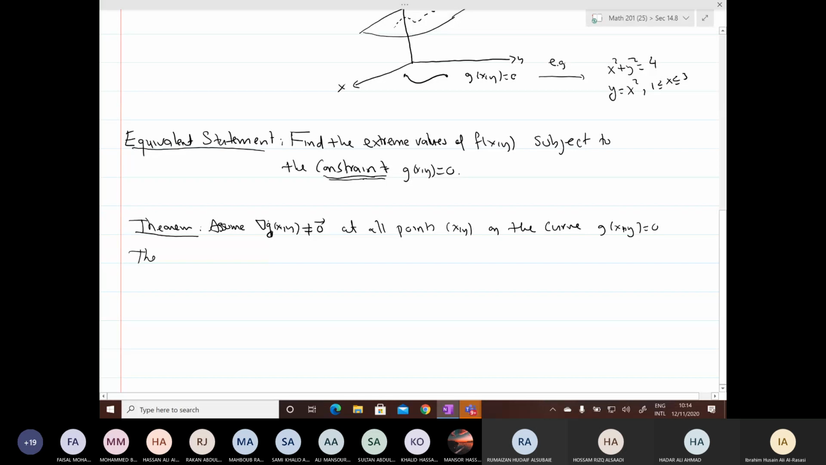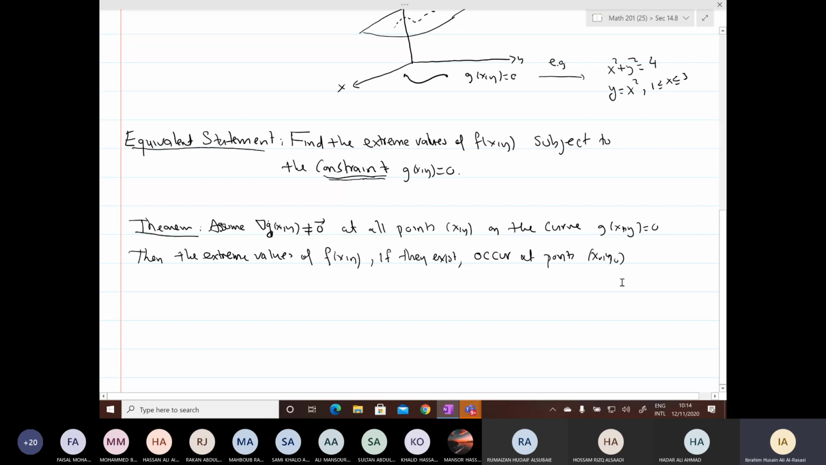Then the extreme values of f(x, y), i.e. the maximum and the minimum values, if they exist, occur at points (x0, y0). So the solution will be the maximum and minimum occurring at a point (x0, y0).